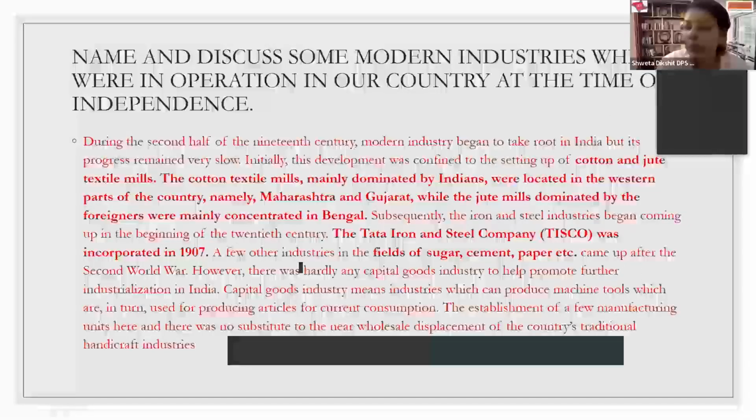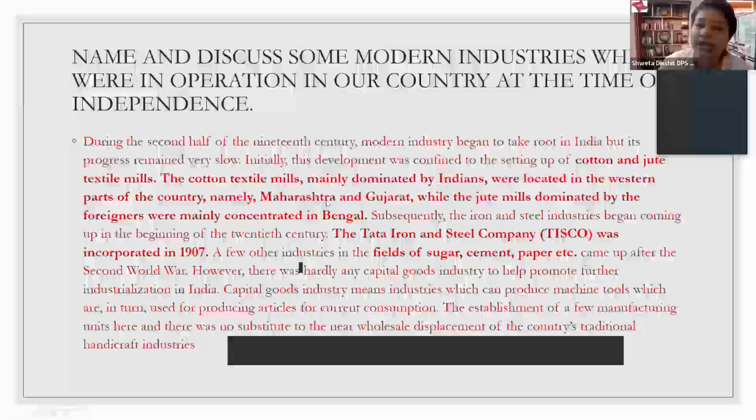So this can be a probable question. Out of this portion, especially the thing which is asked is: name the industries. So you can see the highlighted portions over here about the industries, and of course the ones related to the industries which have also been mentioned here. And I repeat, children, it's a very important one marker, that is TISCO and its establishment here.